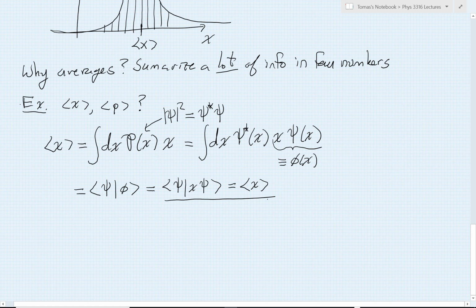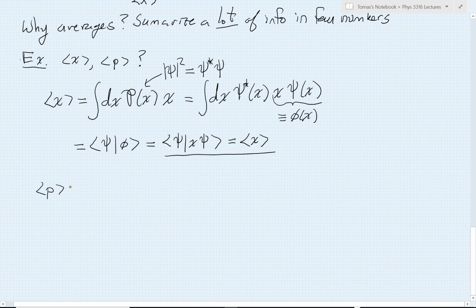Let's think a little bit about momentum. So at first, this story is going to be very similar, right? To get the average momentum, the basic probabilistic definition of average is I integrate over all possibilities times the probability of finding those possibilities times then the value of what I'm averaging when I land in a particular bin of wave vector k. Now what I'm averaging, notice, is the momentum. So what I need to put here is the value for the momentum, but the momentum I know is directly related to k. So what I should actually put here is h bar times k.